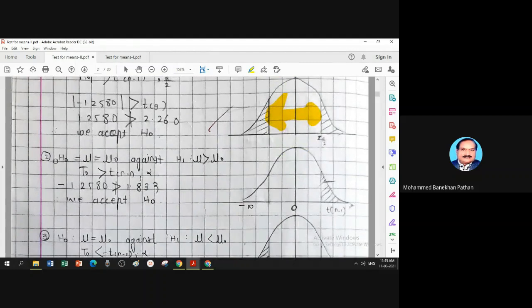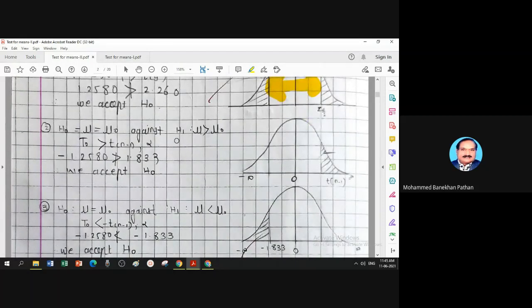Second possibility is H naught: mu equal to mu 0 against H1: mu greater than mu 0. Now my H1 is of greater than type, so your critical region is on the right hand. This is your critical region according to H1.